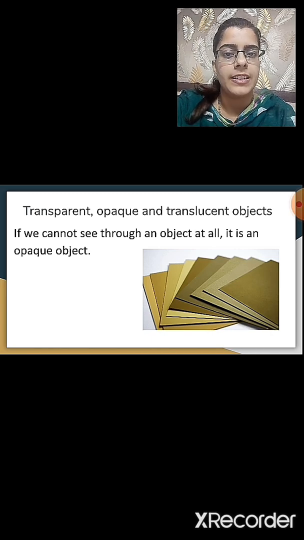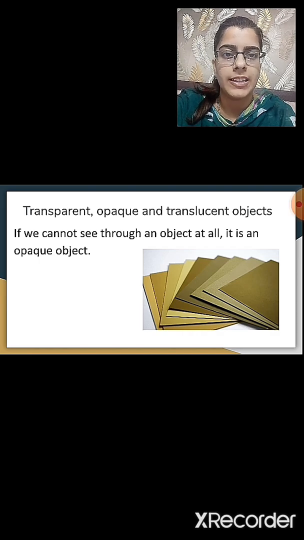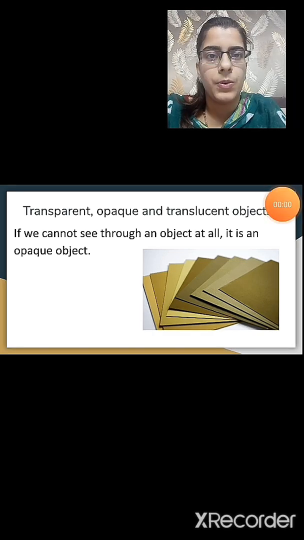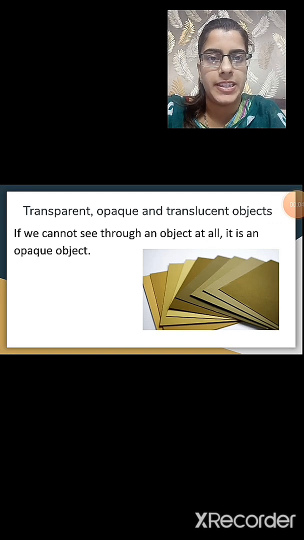The objects through which we cannot see are known as opaque objects. For example, if you hold a cardboard sheet in your hand, will you be able to see on the other side of the sheet? No, you will not be able to see. So, such objects are known as opaque objects. The opaque objects are the objects through which we cannot see.